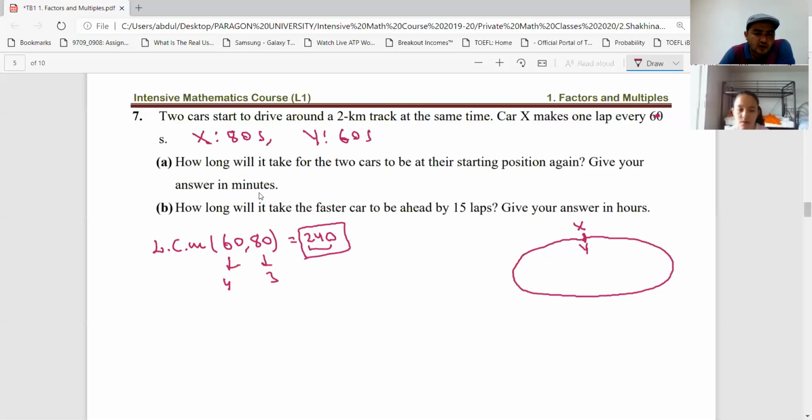So how long will it take for the two cars to be at the starting position again? Give your answer in minutes. 240 seconds is equal to how many minutes? 4 minutes. So that means that every 4 minutes they meet each other at the starting point.